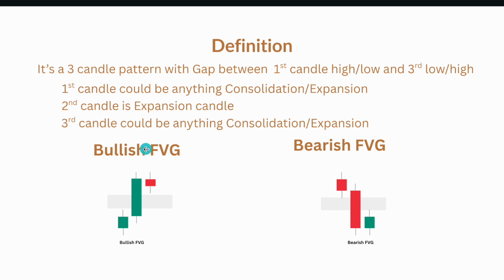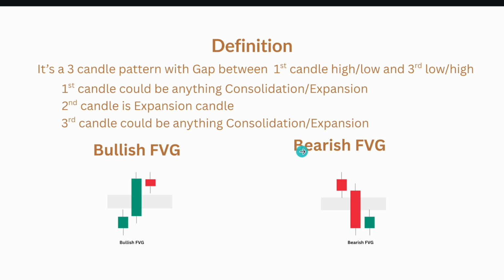So in a bullish scenario, for a bullish fair value gap to be created, we have a first candle which could be anything. Then the second candle is an expansion candle. The expansion candle will have its close above the first candle's high. That is a requirement for an expansion candle. Then the third candle will have its close below the expansion candle's high. Then if there is a gap between the first candle's high and the third candle's low, it is called a bullish fair value gap.